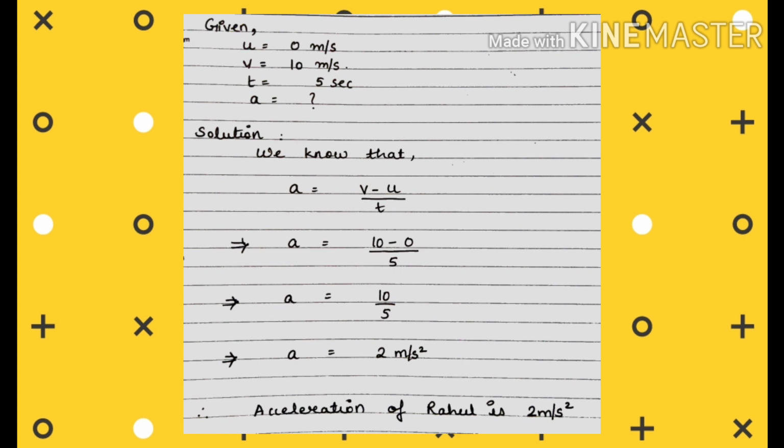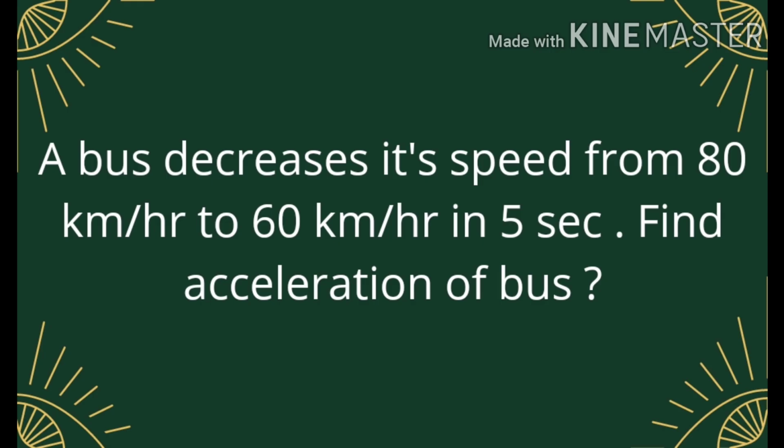Now let us move toward the last problem. Okay, so the last problem is that a bus decreases its speed from 80 km per hour to 60 km per hour in 5 seconds. Find the acceleration of the bus. It is a very simple question.